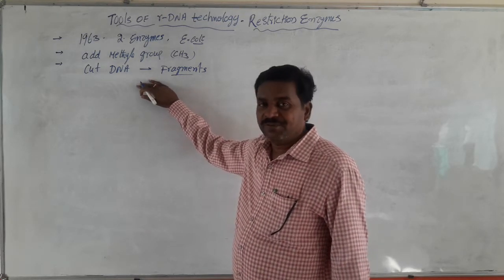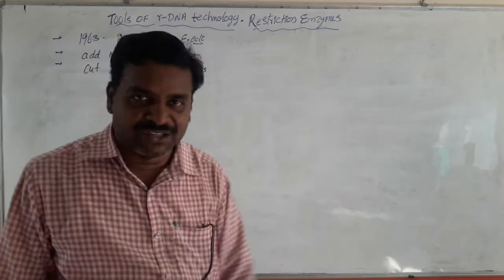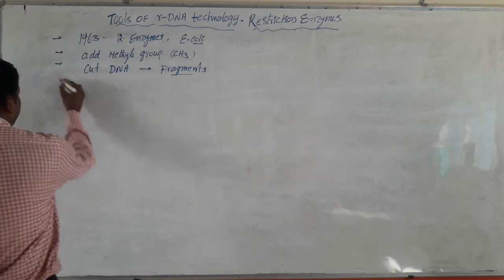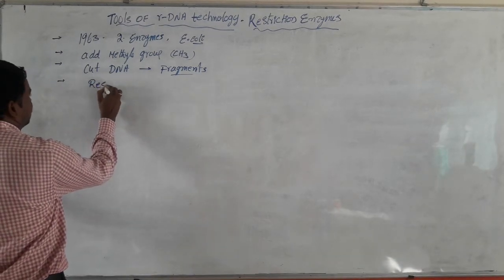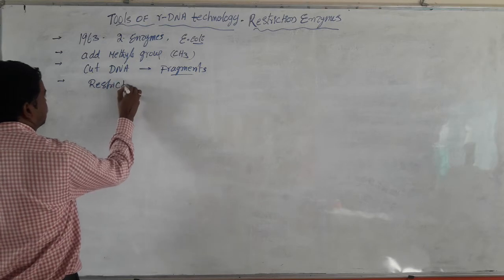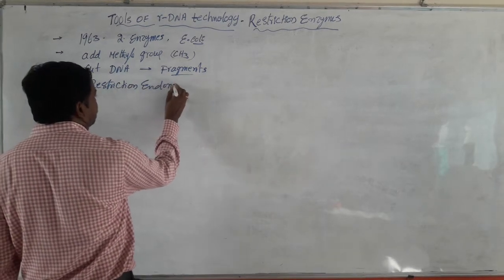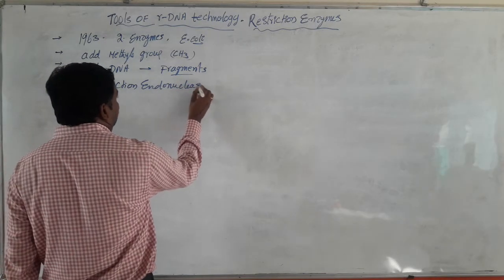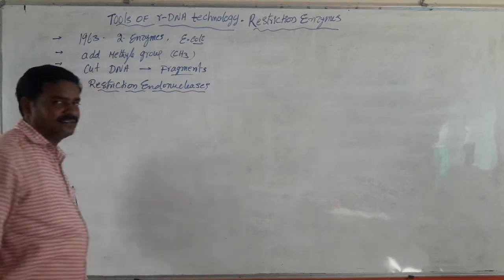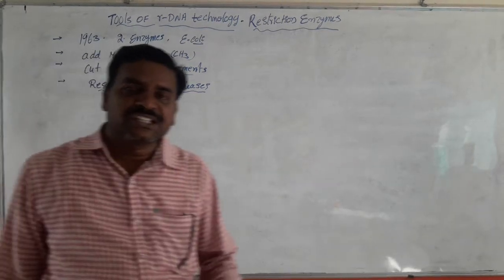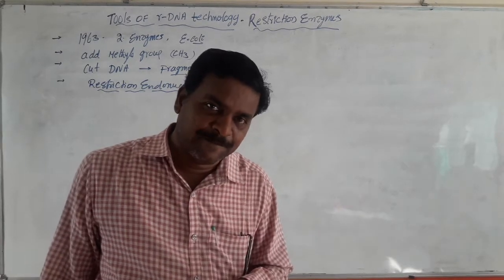This second type of enzyme that cuts the DNA into several fragments is named restriction endonucleases. They are called restriction endonucleases. These restriction endonuclease enzymes cut the DNA into several fragments.